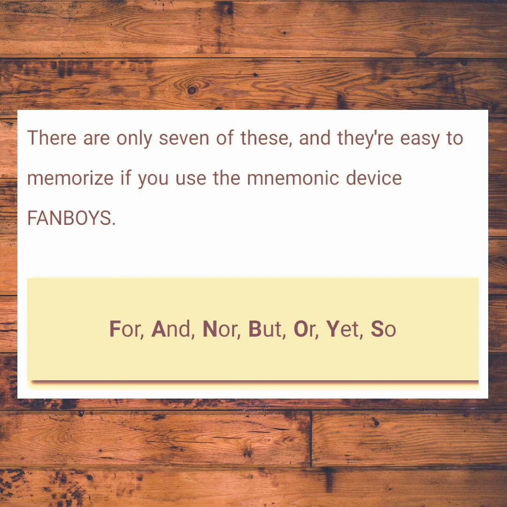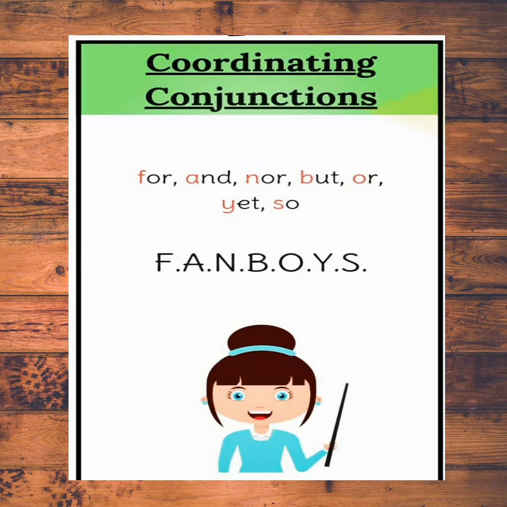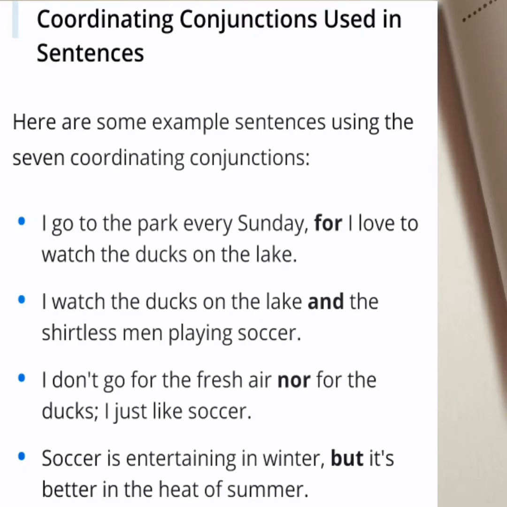You can easily remember them by the word FANBOYS. There are only seven of these and they are easy to memorize if you use the mnemonic device FANBOYS: for, and, nor, but, or, yet, so. So this is called a mnemonic device. It is called FANBOYS for coordinating conjunctions. Let's see the examples for coordinating conjunctions.